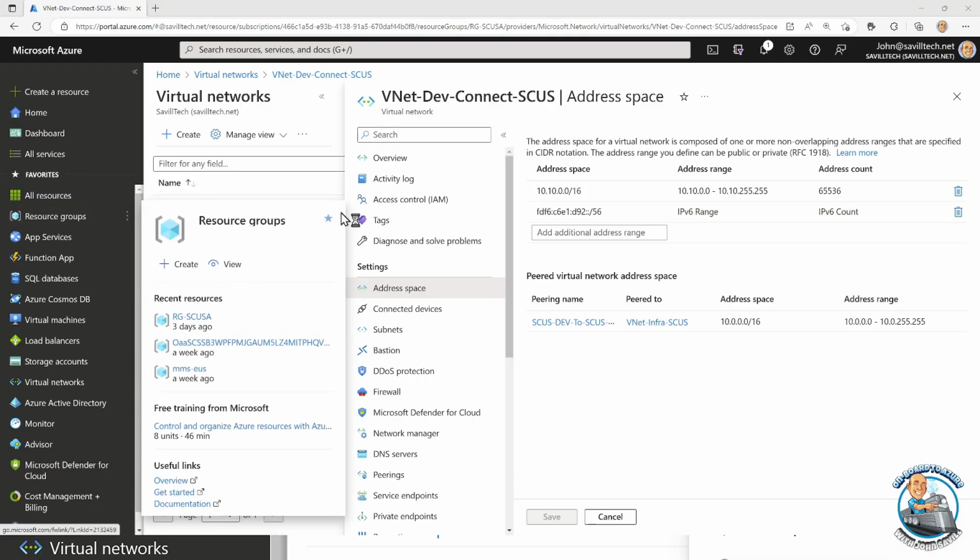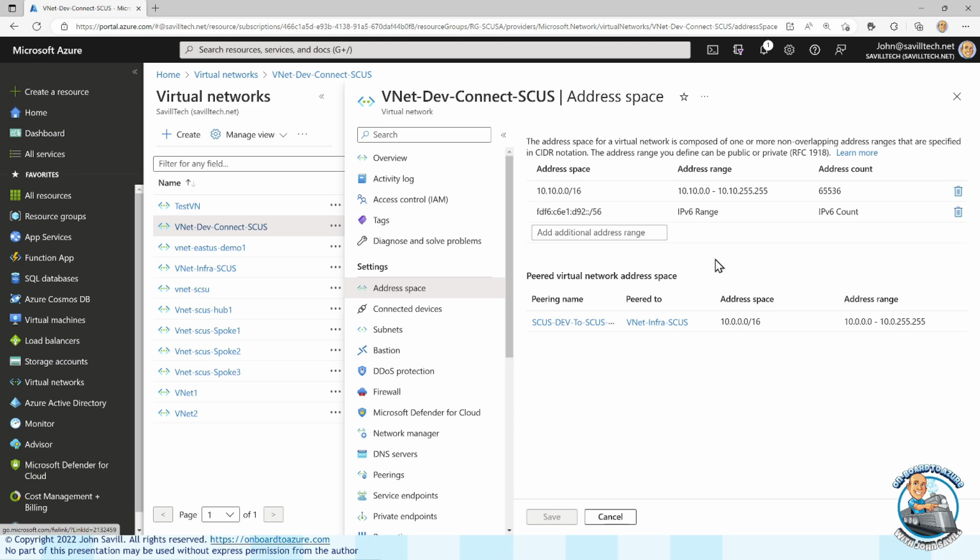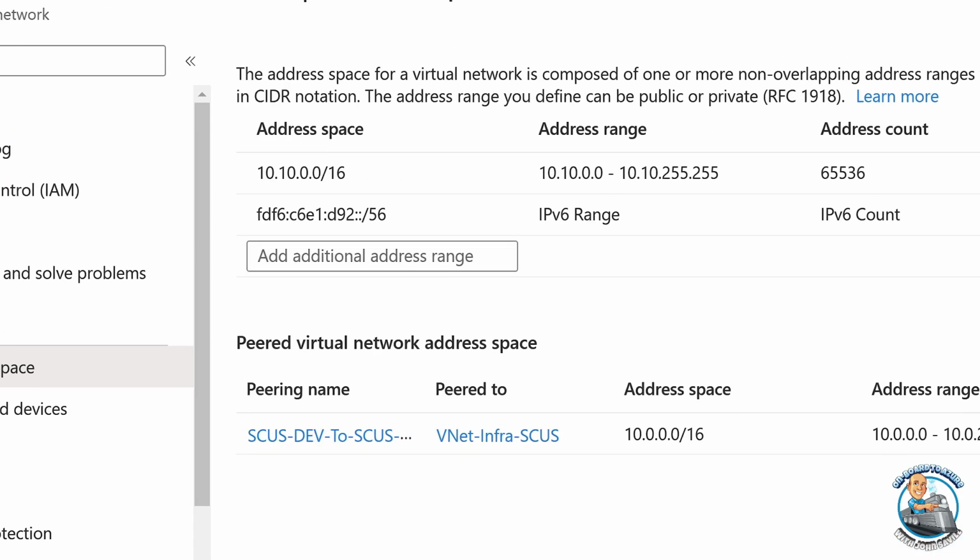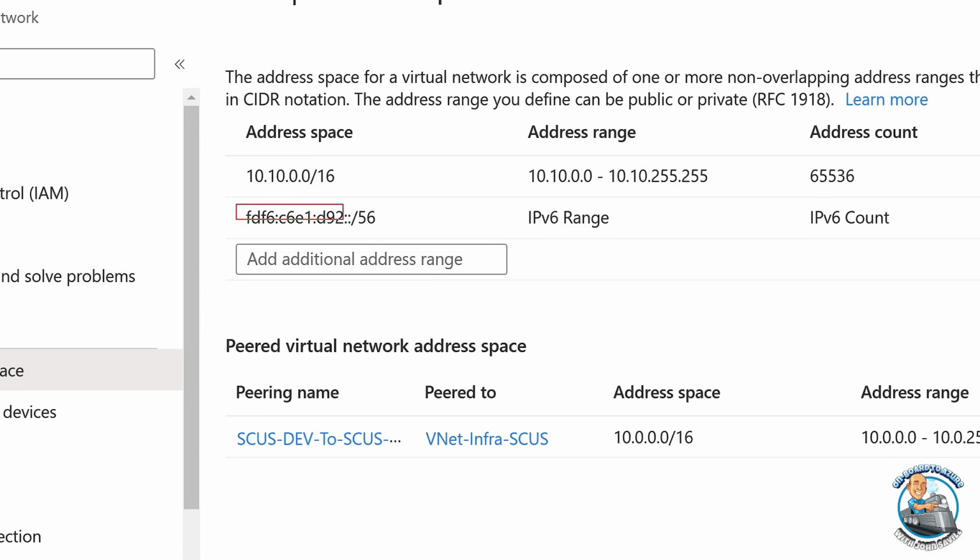What I can see over here is I've got an IPv6 address space as well. We can see it's an IPv6 range, and notice it starts with FD. So FD is that local range of IP addresses, so it won't actually route on the internet.